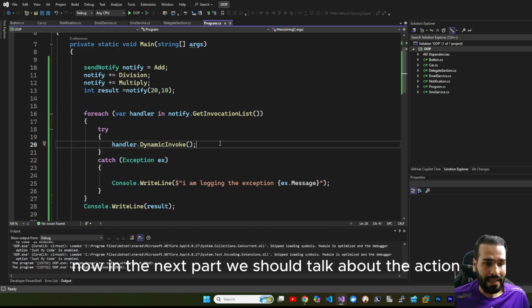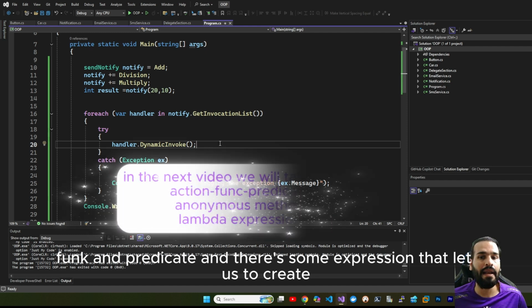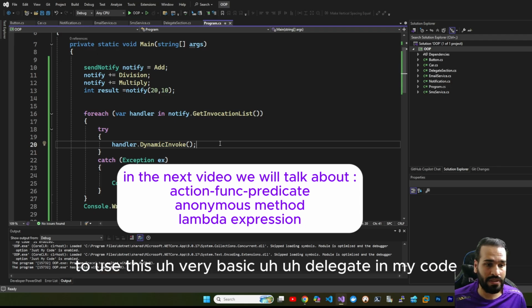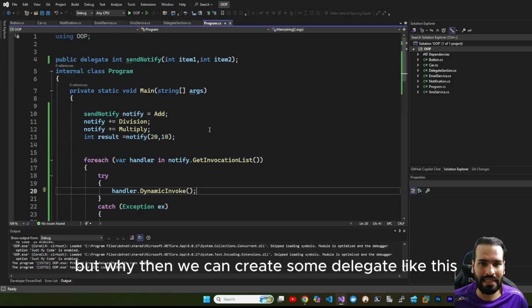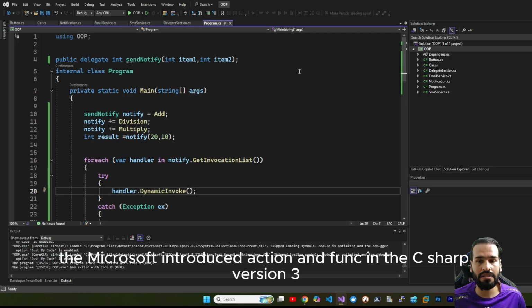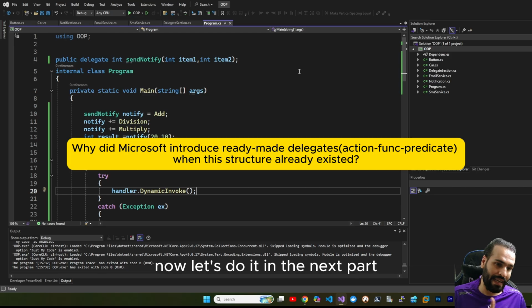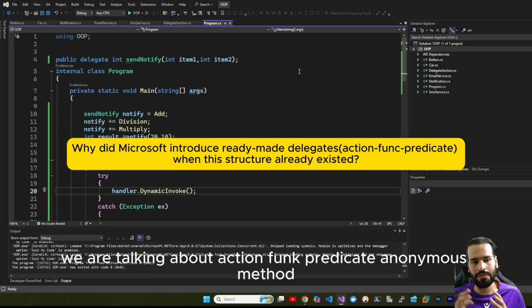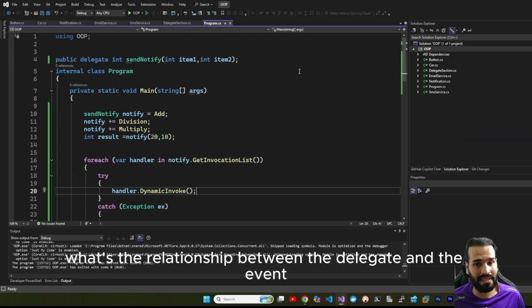Now, in the next part, we should talk about Action, Func, and Predicate, which are expressions that let us use this very basic delegate in my code. But why, when we can create delegates like this, did Microsoft introduce Action and Func in C# version 3? Now let's do it. In the next part, we are talking about Action, Func, Predicate, anonymous methods, the lambda expression, and what's the relationship between the delegate and the event.